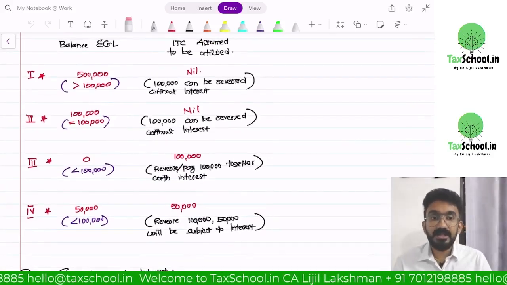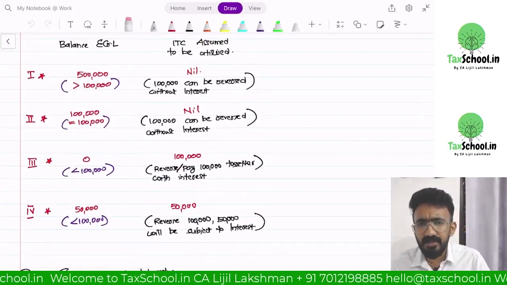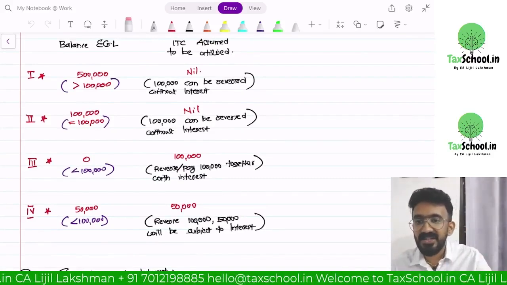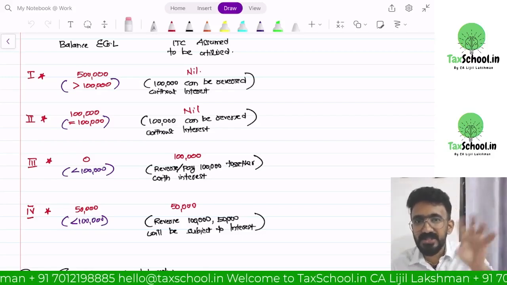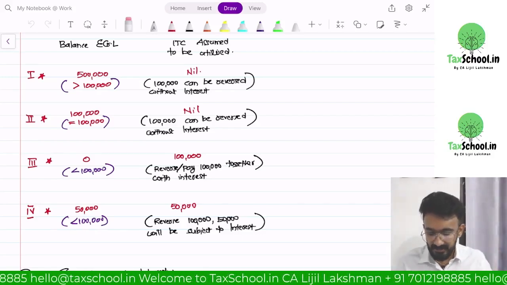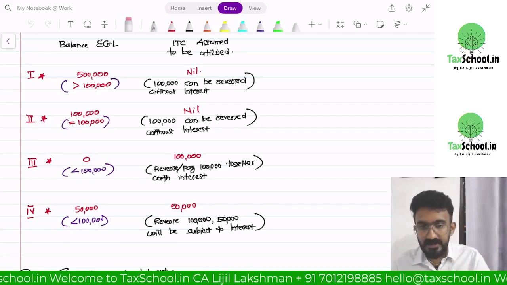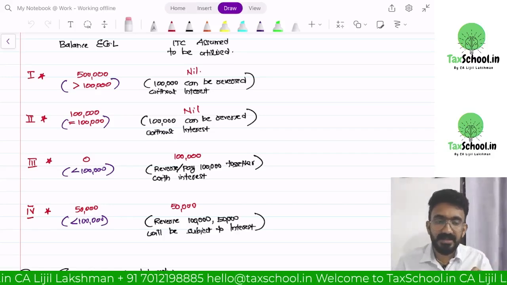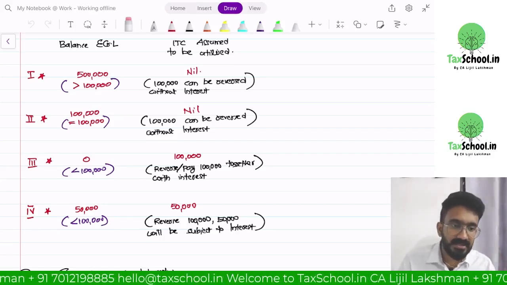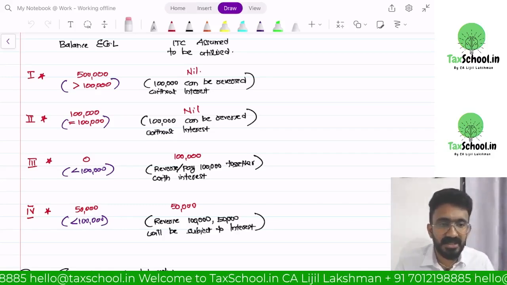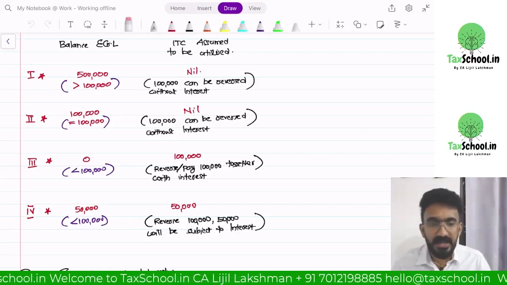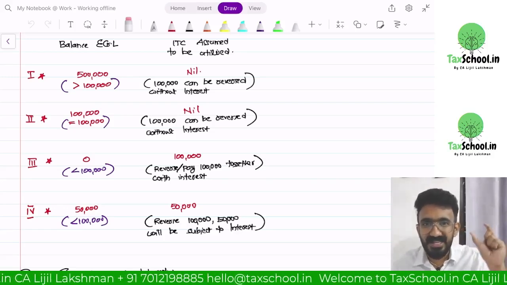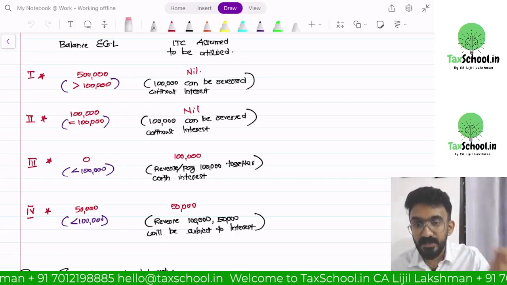First, the balance is 5 lakh. Wrongly taken ITC is 1 lakh. Even after all set off, I still have 5 lakh, which means I did not utilize it. So that 5 lakh includes this 1 lakh wrong one. I just have to reverse it. That's it. No interest. Second case, the balance after all the returns being filed is 1 lakh itself. My wrongly taken ITC is 1 lakh. I still have 1 lakh in my electronic credit ledger. Again, I'll assume not utilized. After utilizing, if my balance is 0, it means that I have utilized the entire 1 lakh wrong credit. Now I have to reverse it with interest.